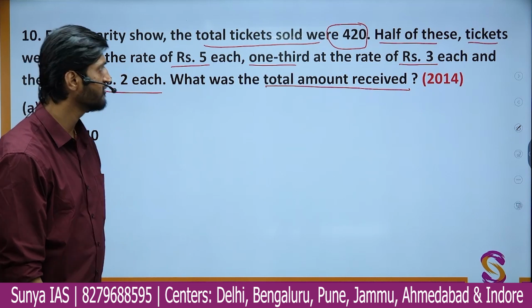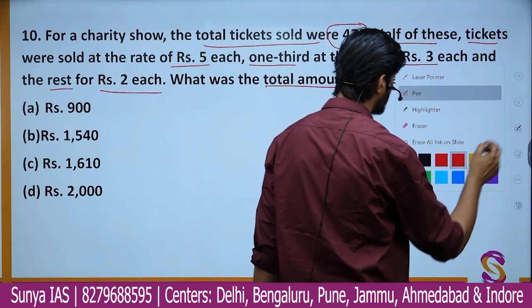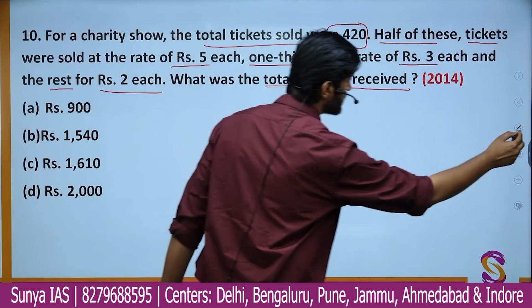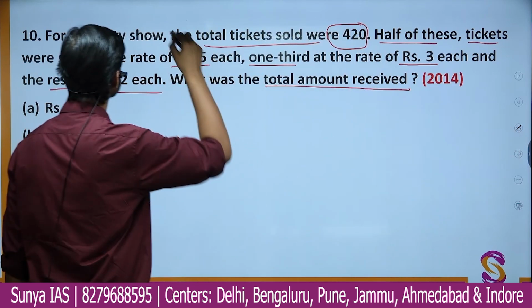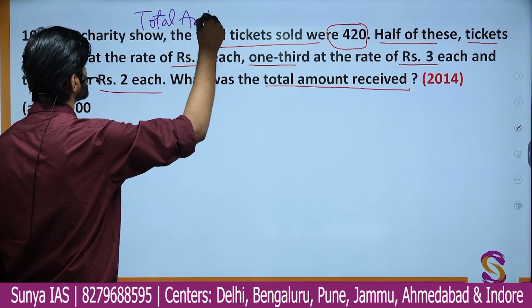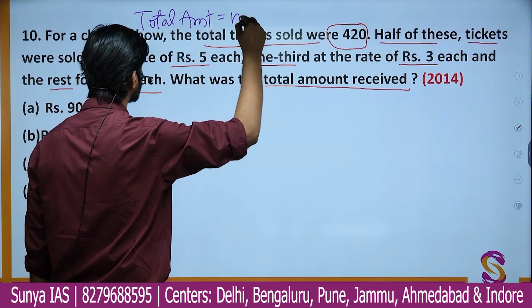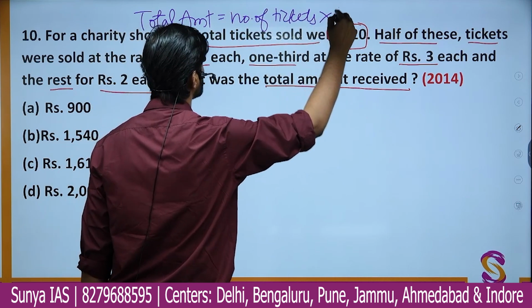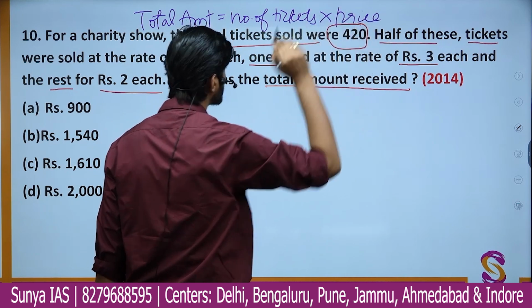So in this question, we must have the simple idea that total amount will be nothing but number of tickets into price. Okay.